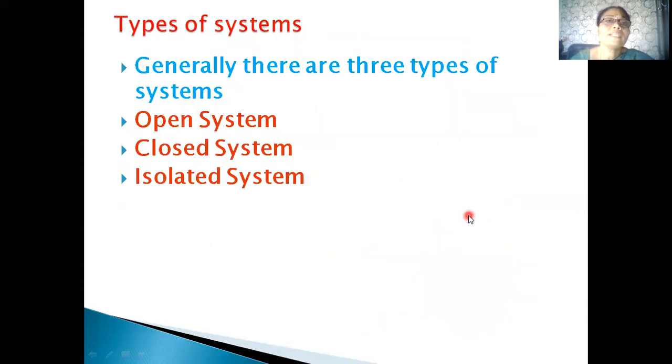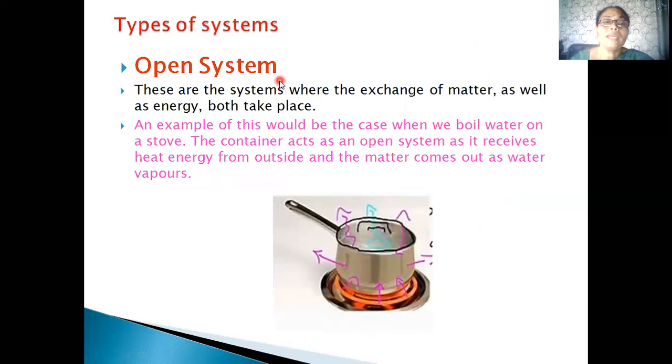Next, we know that generally there are three types of systems: open system, closed system, and isolated system. Coming to the open system, these are the systems where there is exchange of matter as well as energy. That is, both energy and matter will be exchanged. This can be well explained with the help of a simple example.